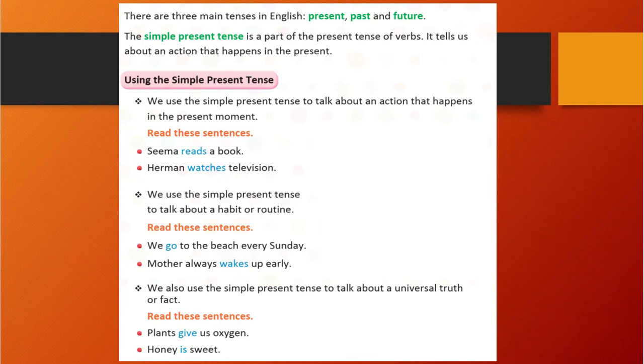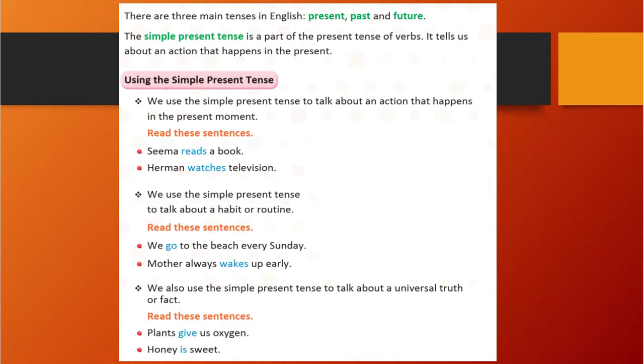We also use the simple present tense to talk about a universal truth or fact. If we are talking about a universal truth, for example, energy can neither be created nor destroyed. The energy is there in the universe; we cannot destroy it or create it. So that is a fact, that is a truth.